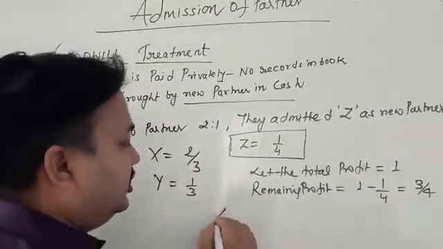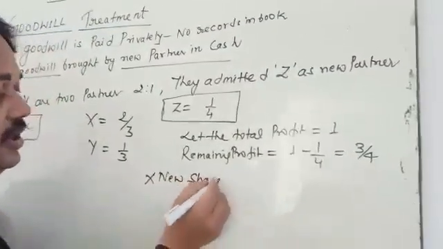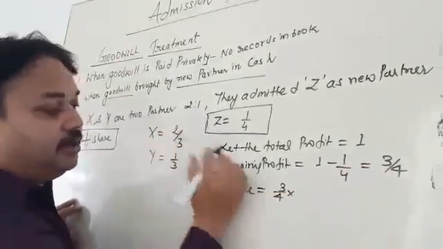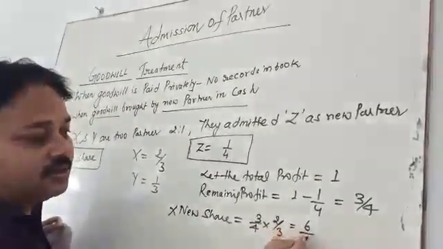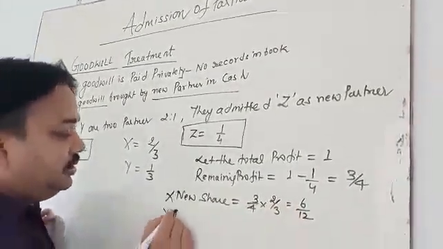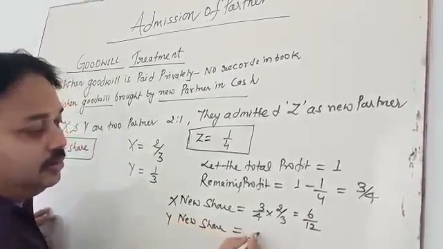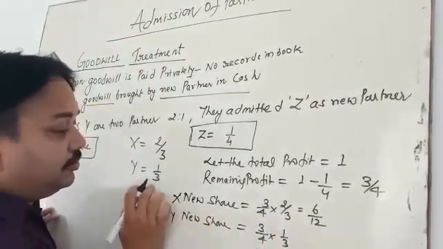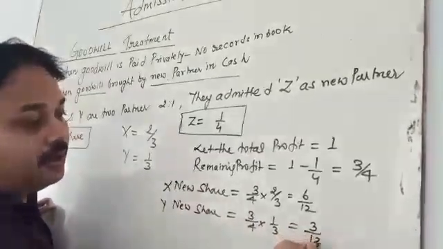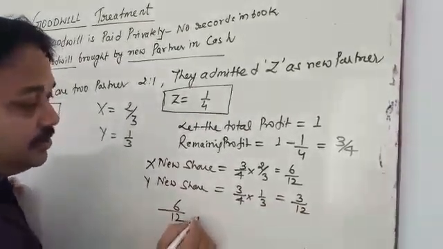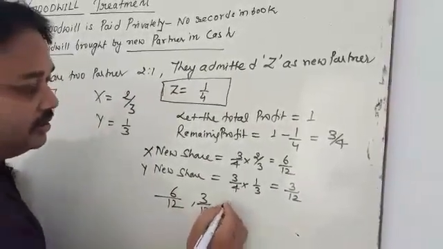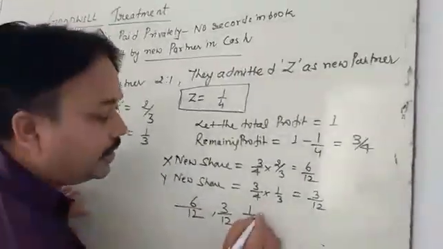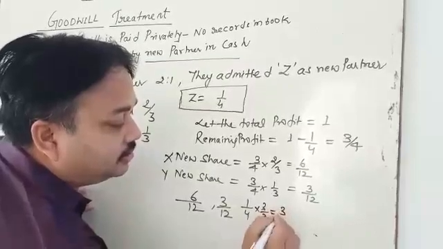So X's new share is the remaining share 3/4 multiplied by 2/3, that is 6/12. Y's new share is the remaining share multiplied by 1/3, which is 3/12. Z's share is 1/4, so make the denominator equal by multiplying by 3/3, which is 3/12.